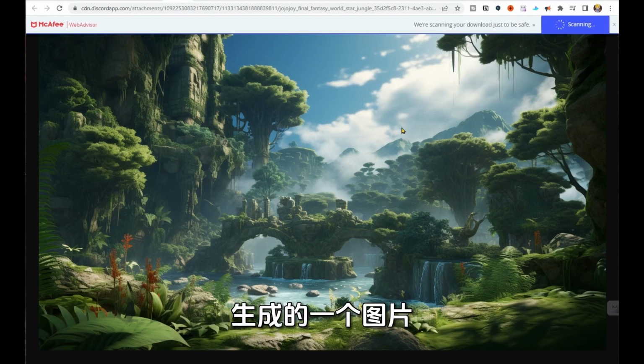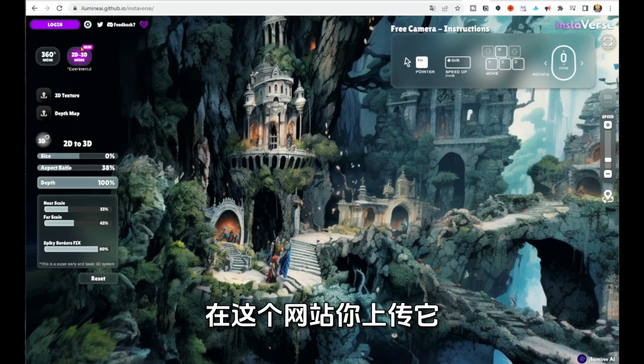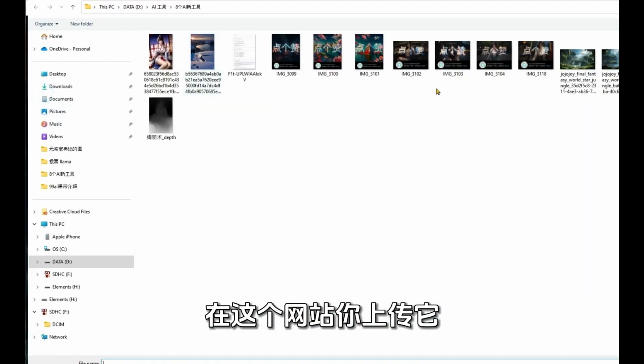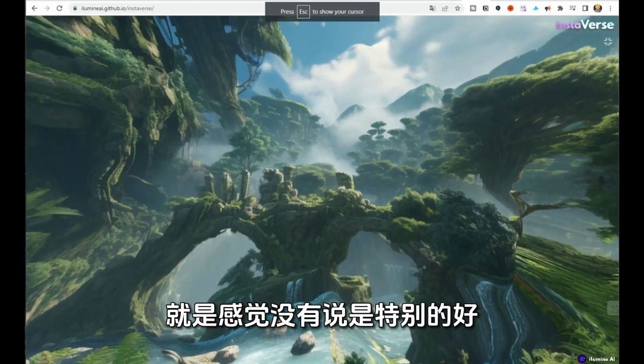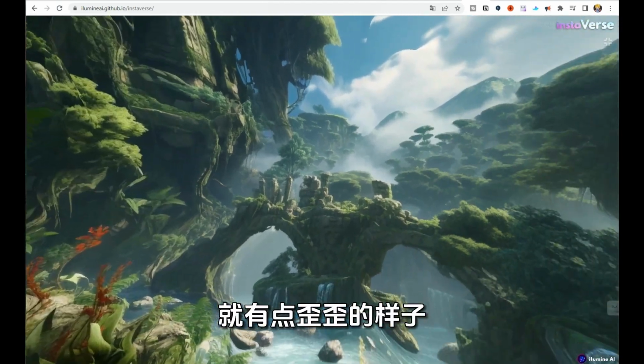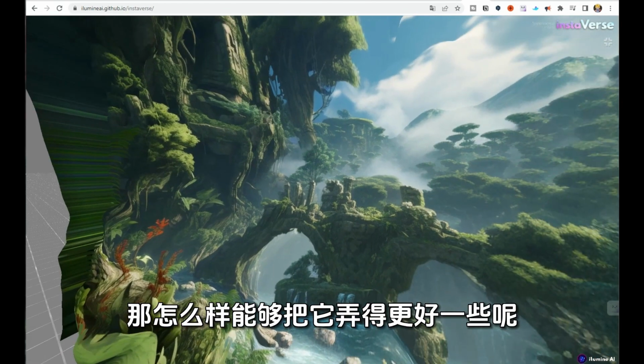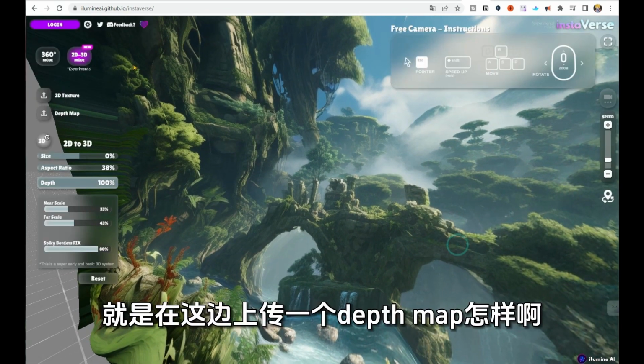You can try it first. This is a model they have already prepared. Scroll is used to zoom in and out, and the ESC key is used to go back to this side. Then you can upload your own image. It's the image I just made, a picture I made in Midjourney.